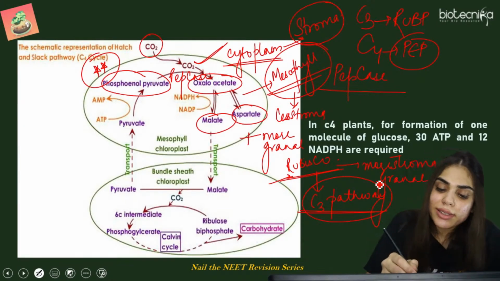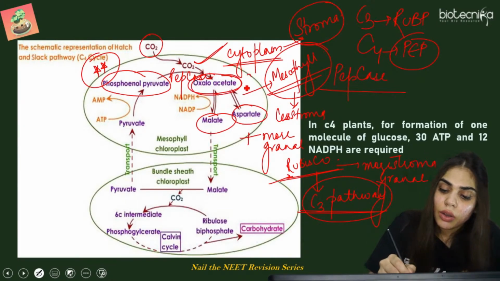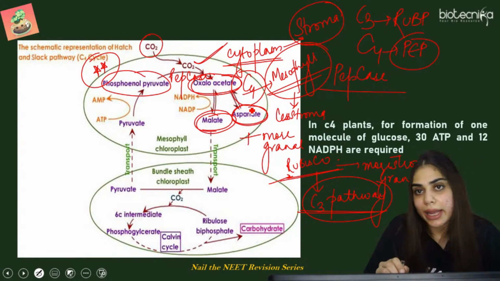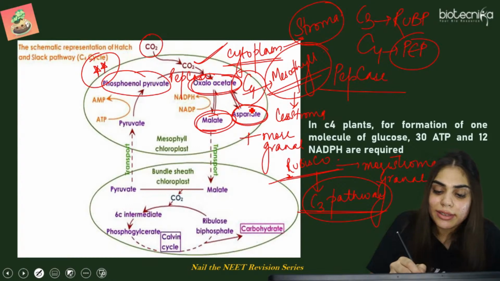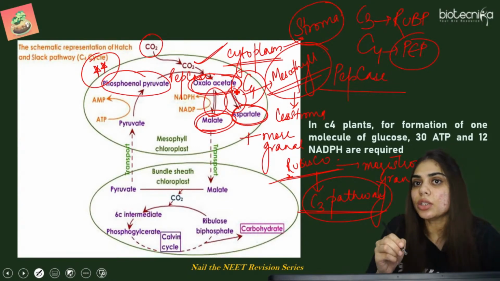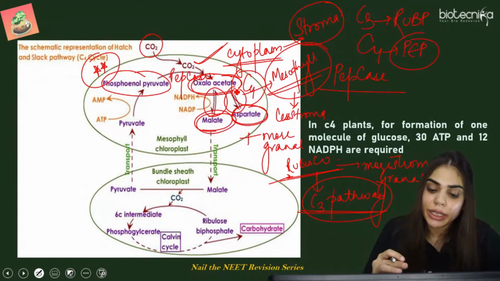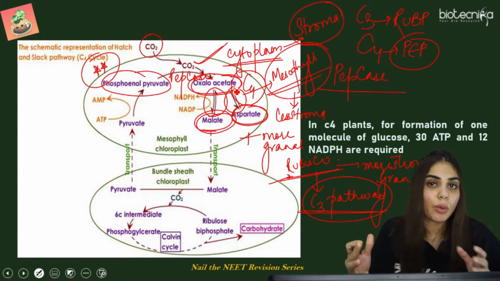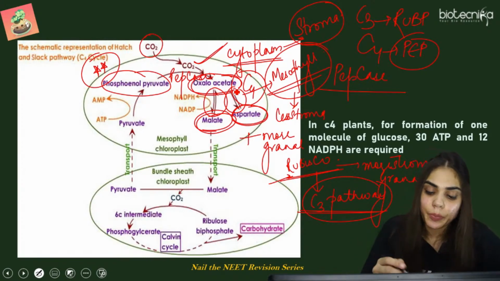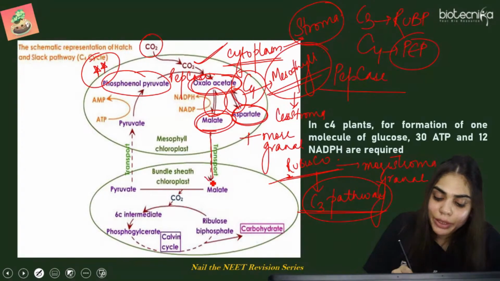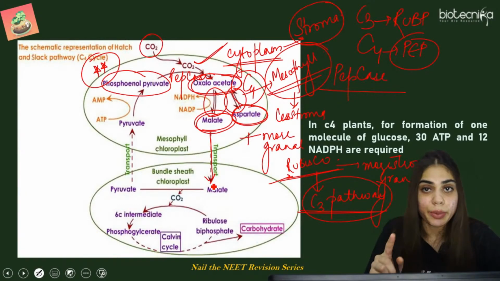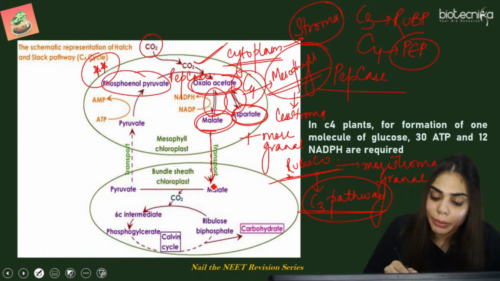Now once this C4 compound, that is oxaloacetate, forms, it will lead to the formation of malic acid or aspartate. Why is this double arrow shown? Because it represents the process is interconvertible. It can either be malic acid or aspartic acid depending upon the condition, क्या surrounding में need है वही compound बनेगा. So this compound will now be transported to bundle sheath cell. Now recall bundle sheath cell में rubisco present है. So we are now coming to that.